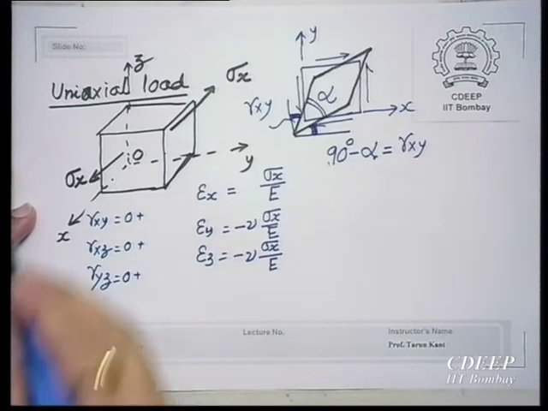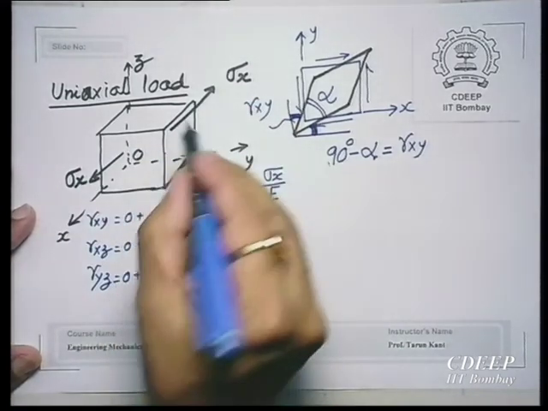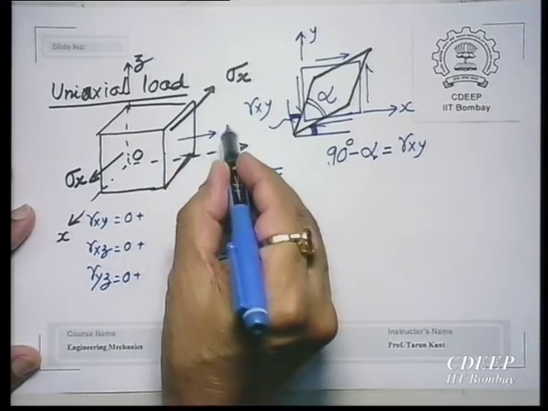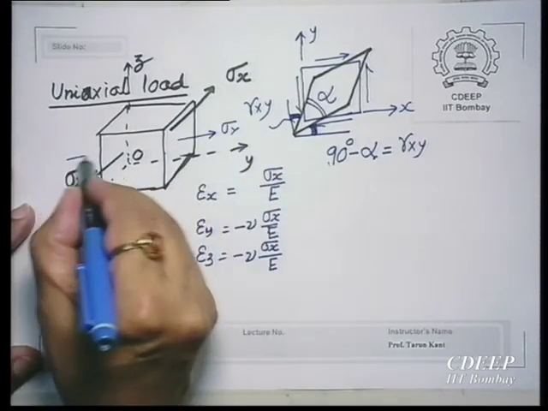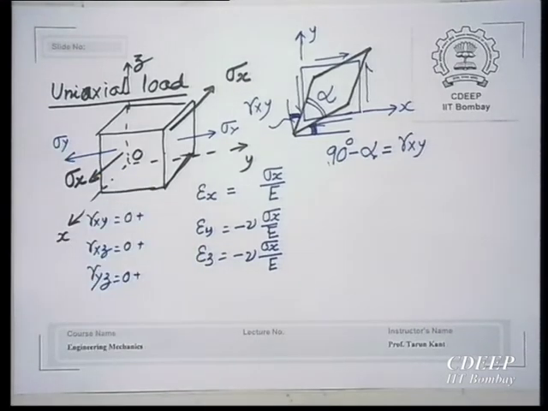Okay, now superpose on this. This stress sigma x is already there. You please apply also sigma y. What will happen? Sigma y will elongate the element in y direction. There will be some extension in y direction, but then there will be shortening in x and z direction.